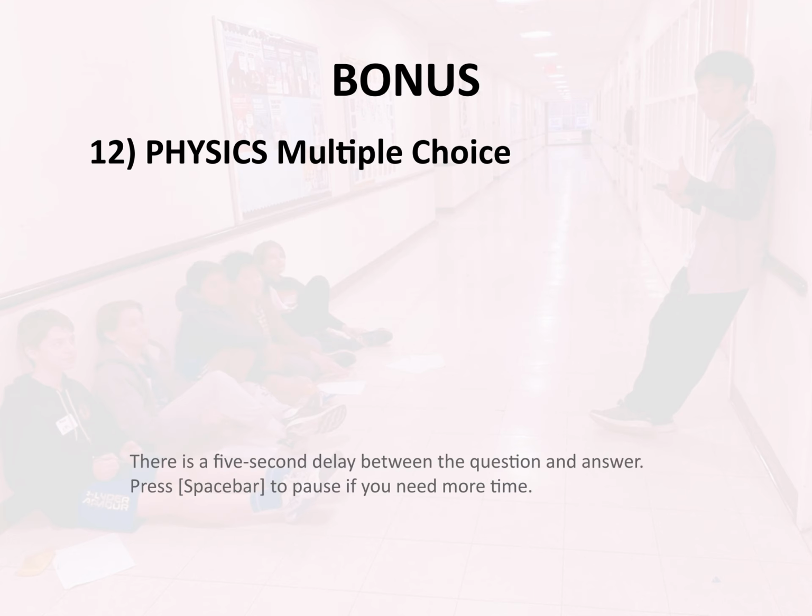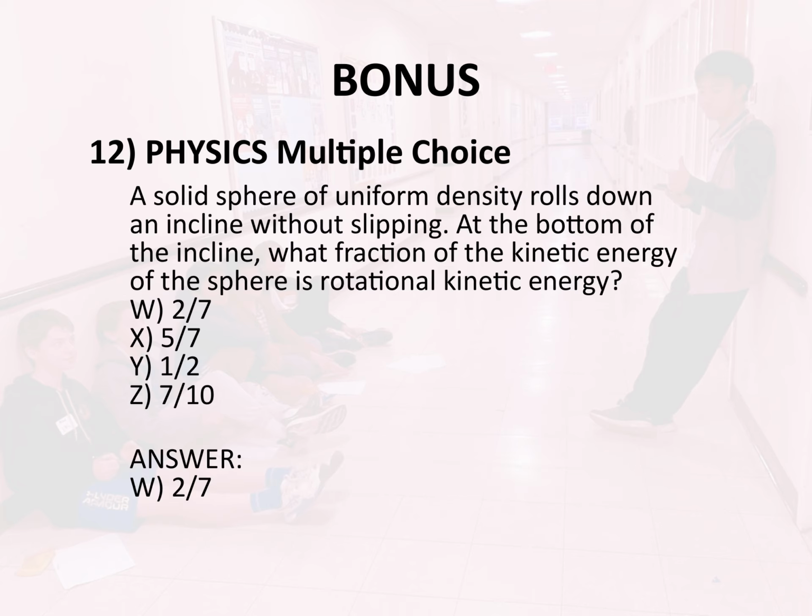Bonus 12. Physics. Multiple choice. A solid sphere of uniform density rolls down an incline without slipping. At the bottom of the incline, what fraction of the kinetic energy of the sphere is rotational kinetic energy? W 2/7, X 5/7, Y 1/2, Z 7/10. Answer: W 2/7.